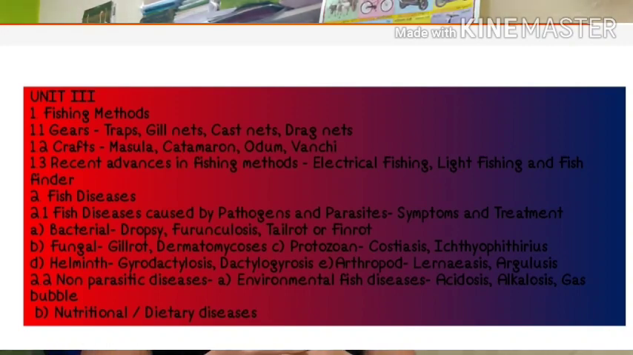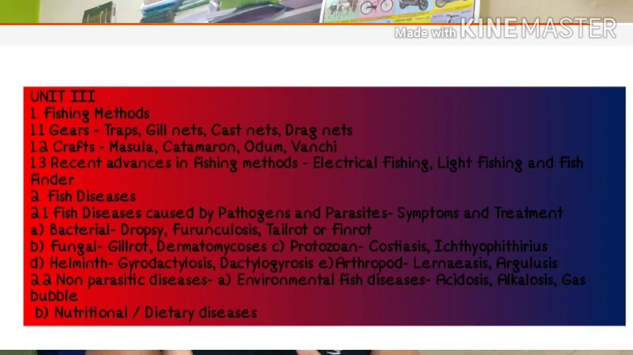Different types of nets are there, and you have to study those nets in the particular unit. Now the crafts: the masula, the bait boat, the catamaran, then the odam and the wanchi. These are the four different crafts used in fishing methods, and you also have to study those crafts in detail in your unit number 3.